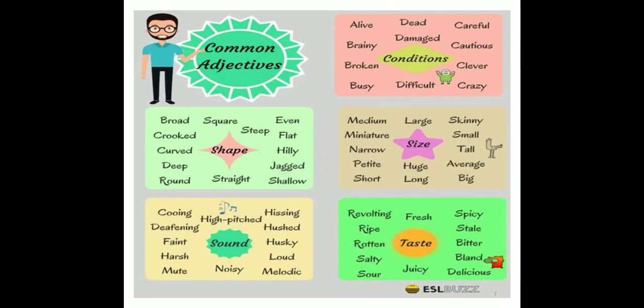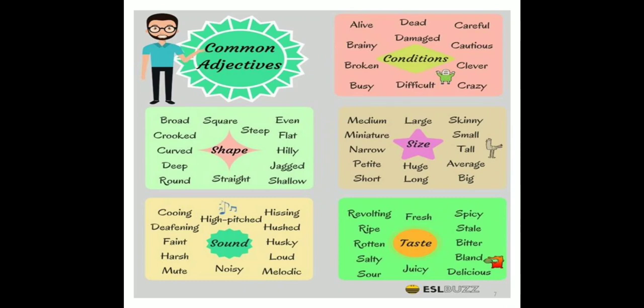So shape includes broad, crooked, curved, deep, round, square, straight, steep, even, flat, hilly, jagged, shallow. Sound like cooing, deafening, faint, harsh, mute, high pitched, noisy, hissing, hushed, husky, loud, melodic. Then conditions like alive, brainy, broken, busy, dead, damaged, difficult, careful, cautious, clever, crazy.